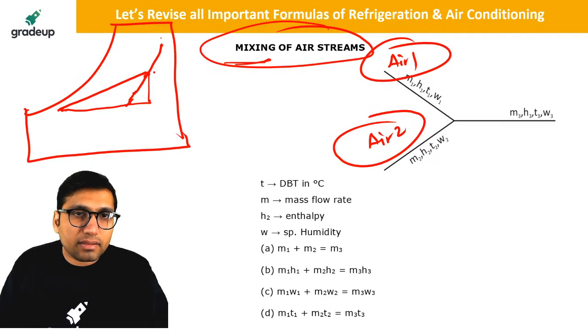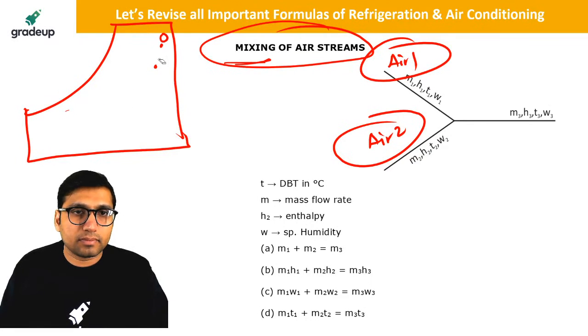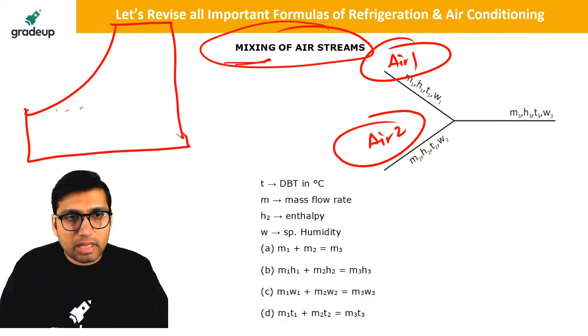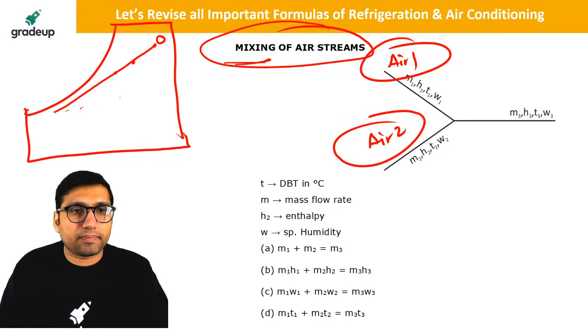So let us say this is the outside condition, this is the inlet condition. They will combine here, and at this point, after combination, let us say this is the mixed point. So there will be some outside air which will come here. Now the outside air will be combined with the inlet air, and after combination this will be sent to the air conditioner.